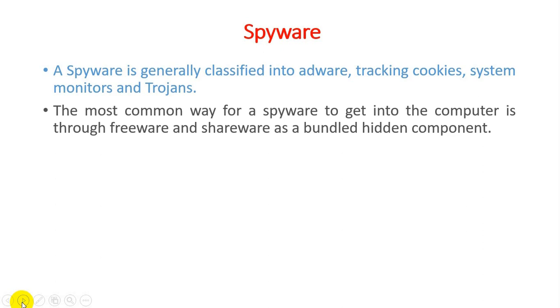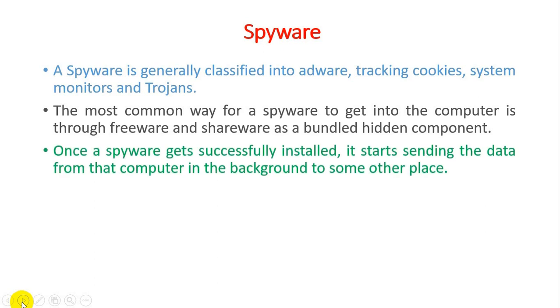The most common way for spyware to get into computers is through freeware and shareware, as bundled hidden components. Whenever we access some data through the internet, like an email where some attachment will be there, if we download it without any kind of securing, then it may be spyware. And if somehow a hacker can penetrate spyware into our computer system, they can access all our data, they can change the setting configuration, as well as they can track our information for further use.